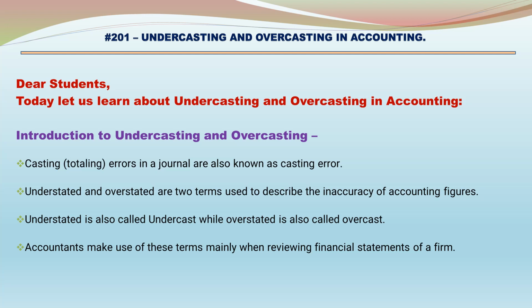Casting, totaling errors in a journal, are also known as casting errors. Understated and overstated are two terms used to describe the inaccuracy of accounting figures. Understated is also called undercast, while overstated is also called overcast. Accountants make use of these terms mainly when reviewing financial statements of a firm.